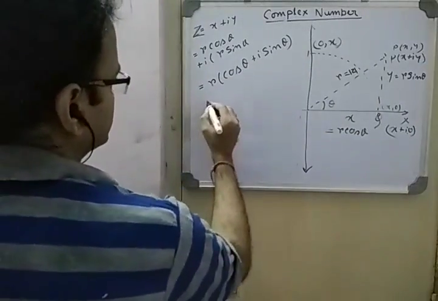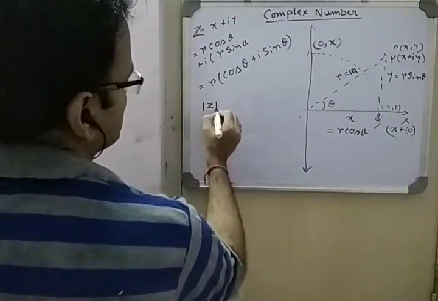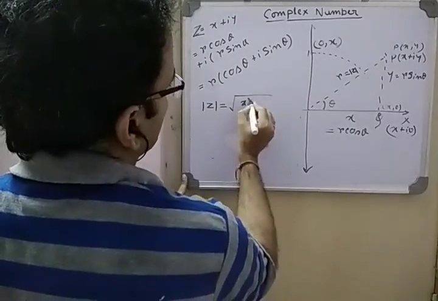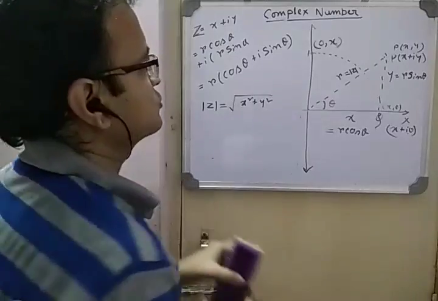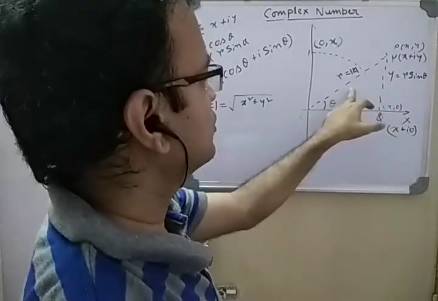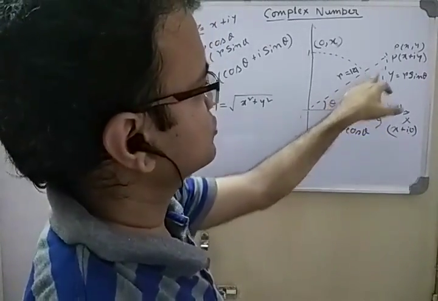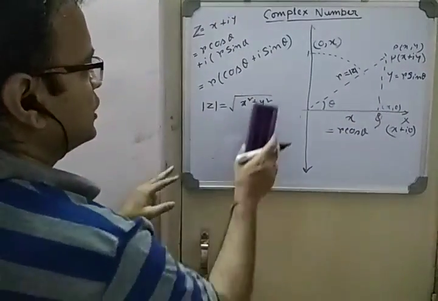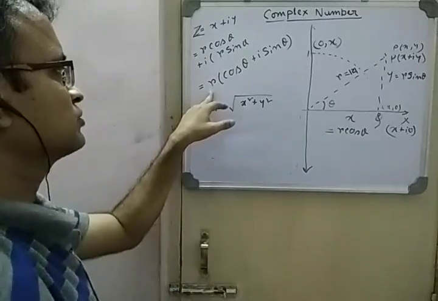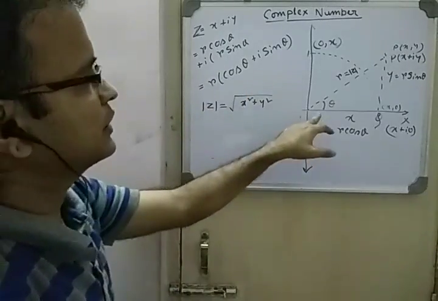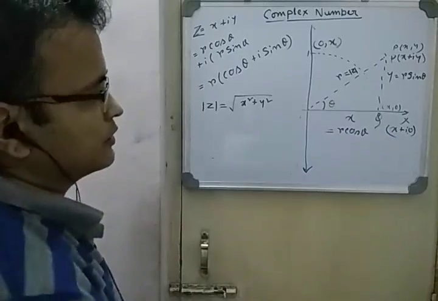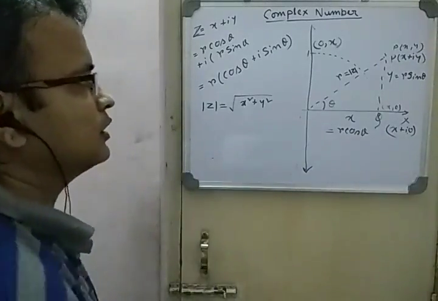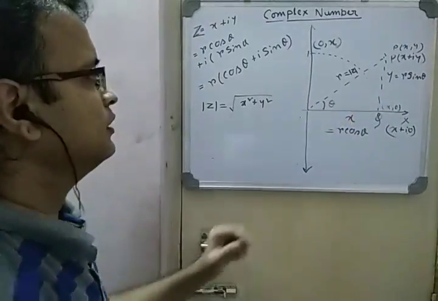And what is mod z? When z is x plus iy, mod z means root over x square plus y square. See, this is x, this is y, so this is definitely root over x square plus y square, this OP. So this is mod z. So r is root over x square plus y square, and in cos theta, sin theta, this theta, you know, is the angle between the positive x axis and this line.